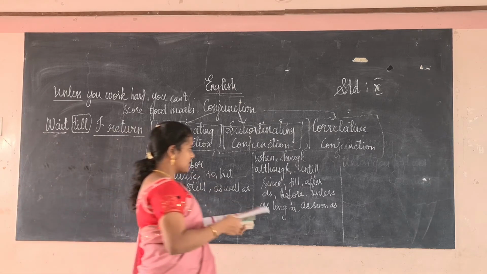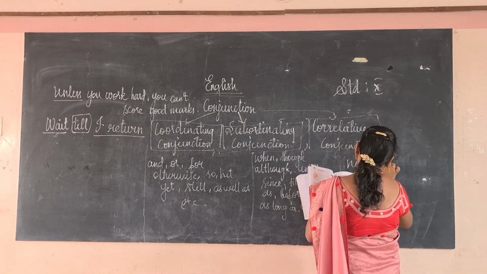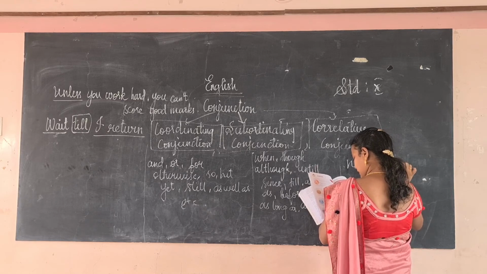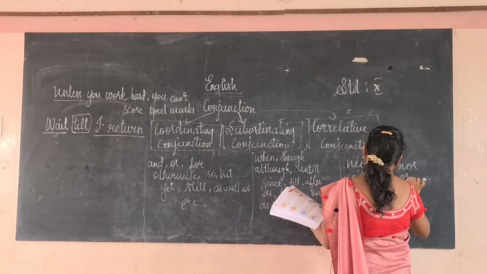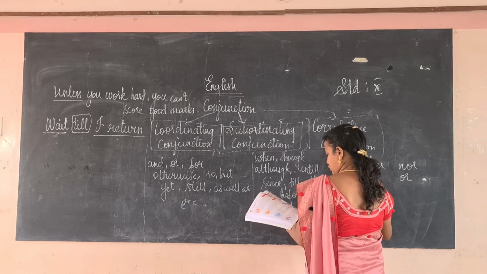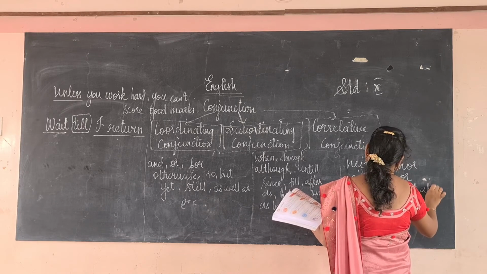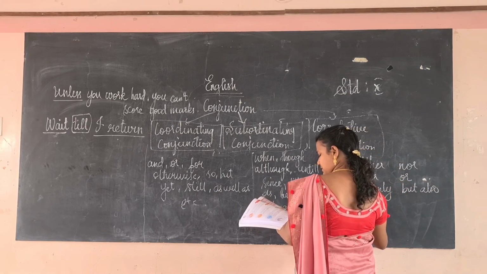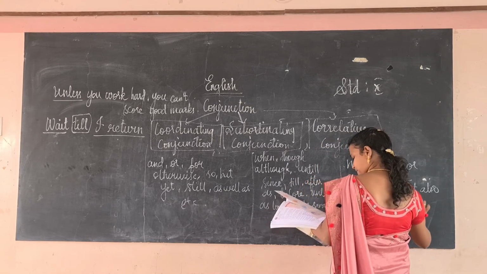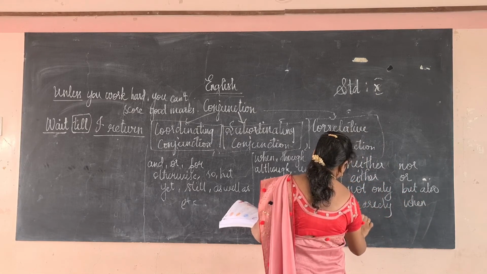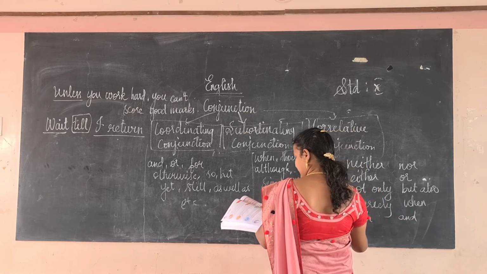What are the correlative conjunctions? Let us see: neither nor, either or, not only but also, scarcely when, both and, no sooner than, such that.